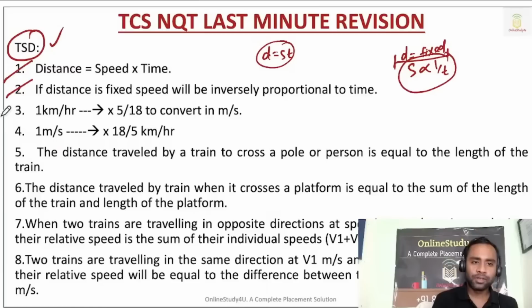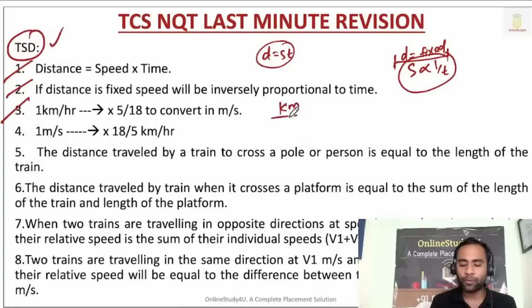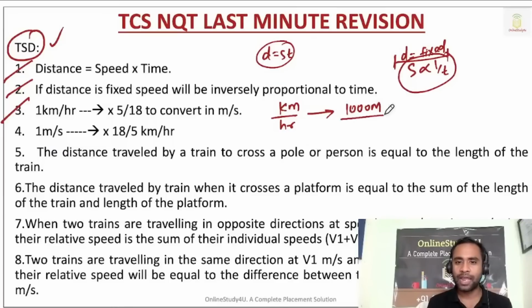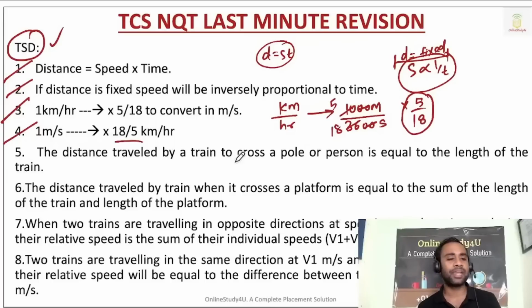Now, the third very important factor in time, speed, and distance: if the speed is in kilometer per hour, you will have to convert it to meter per second. I mean, the unit should be the same. If the unit is not the same, then we will not be able to do the question correctly. In 1 kilometer, how many meters? 1000 meters. And in 1 hour, how many seconds? 3600 seconds. Now 20 and 20 cancel, so 5 and 18. If you want to convert kilometer per hour to meter per second, multiply by 5/18. If you want to convert meter per second to kilometer per hour, multiply by 18/5.